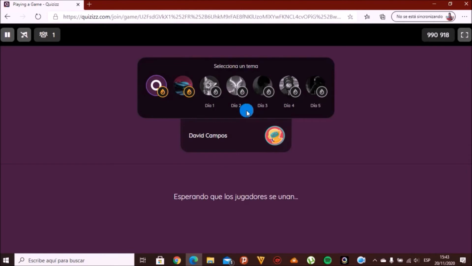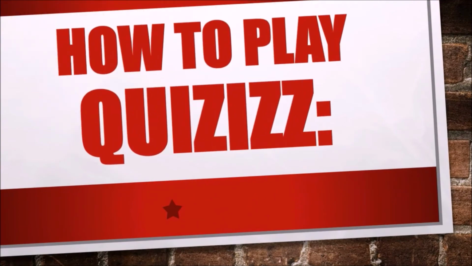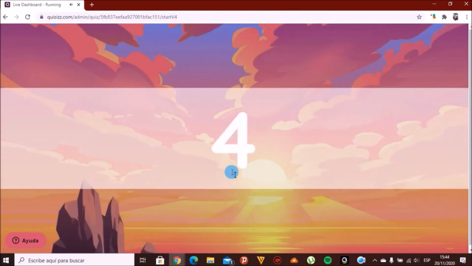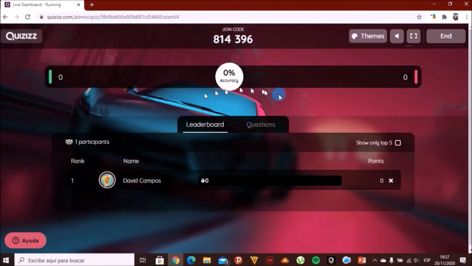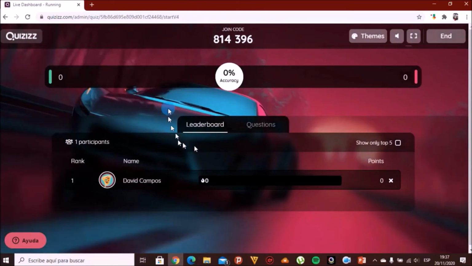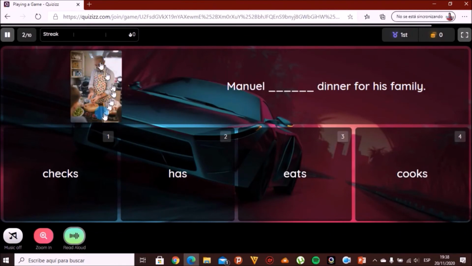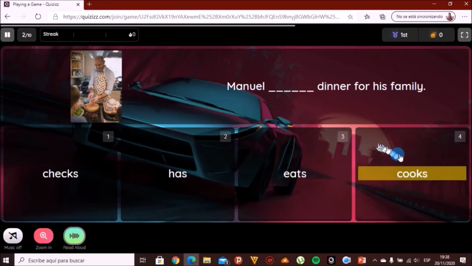Here they have to wait for their other classmates to connect. How to play Quizizz. When all the students are online ready to play, the teacher is going to click the Start button. This is the leaderboard. Here the teacher can see the score obtained by each student. Students on their screen can see one image, one question or exercise, and four possible answers. Exactly how we created before.